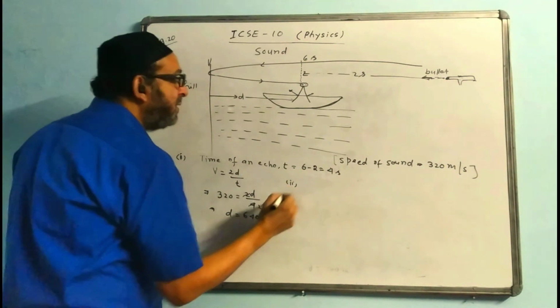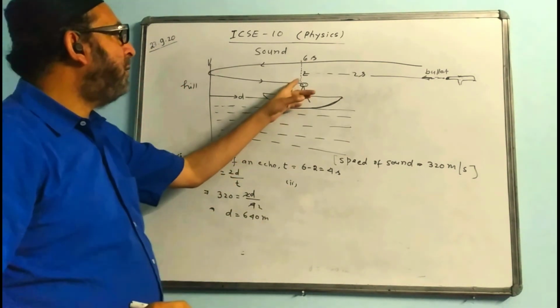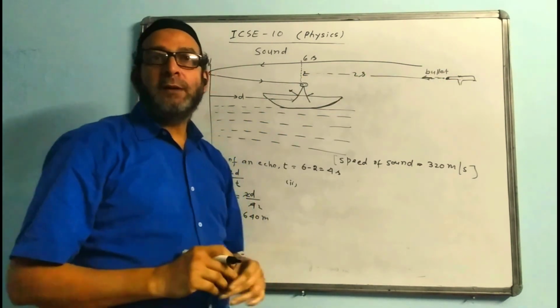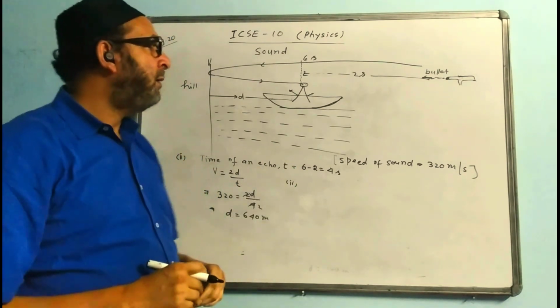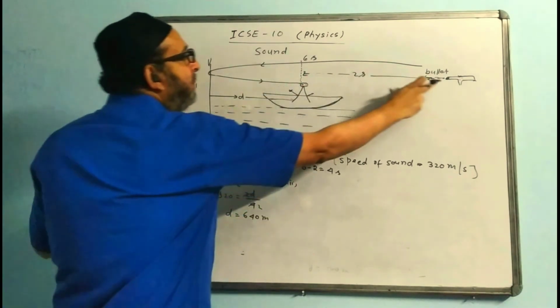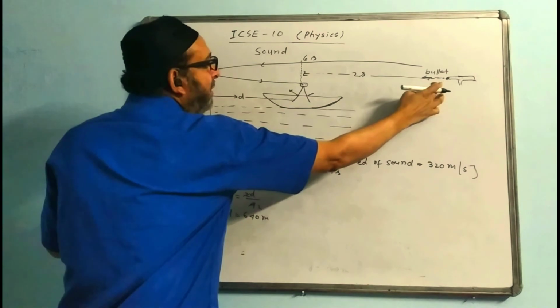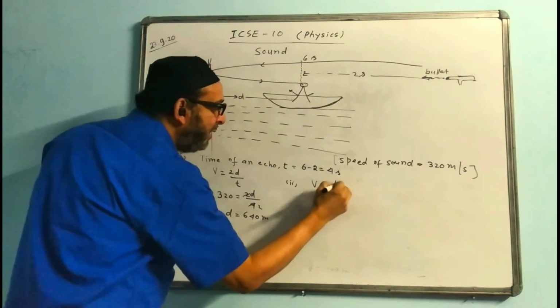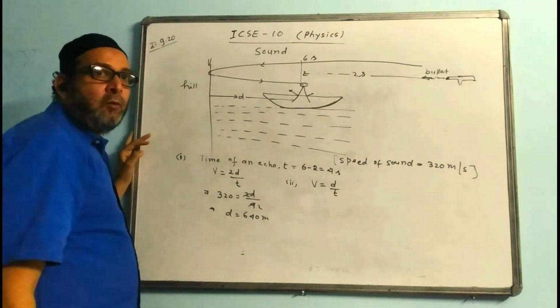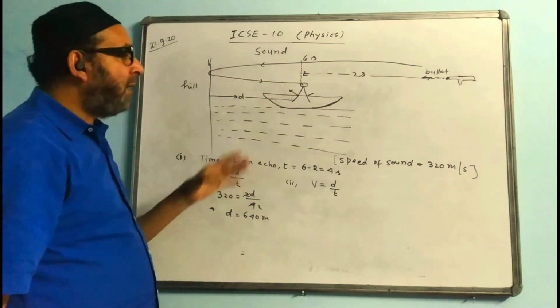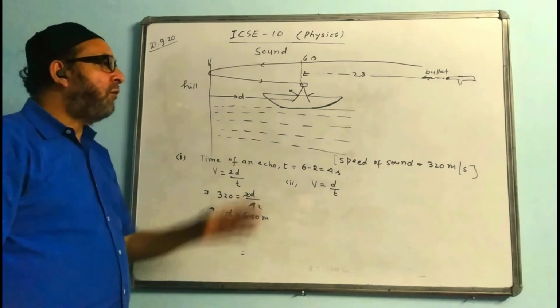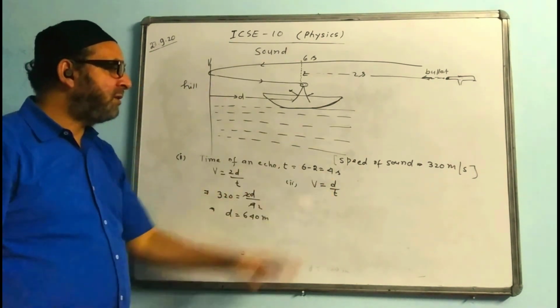Second part of question says find the distance of the boatman or distance of the boat from the position of the firing. Then what is the timing for that part? 2 seconds, but it is a direct case of hearing. There is no echo, so we will be using the formula V is equal to D by T, only D by T. Only when that sound goes and returns back, that is echo part, will the formula 2D by T be applied. But for direct hearing, the formula is distance by time, direct.